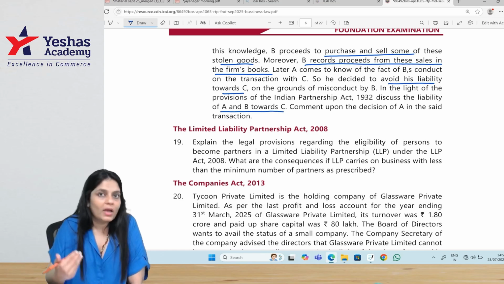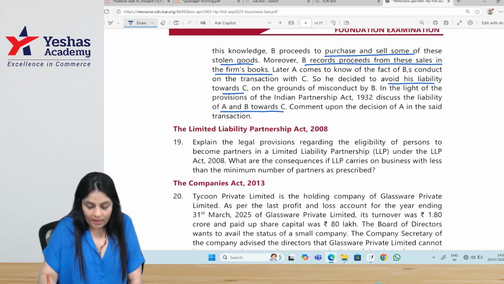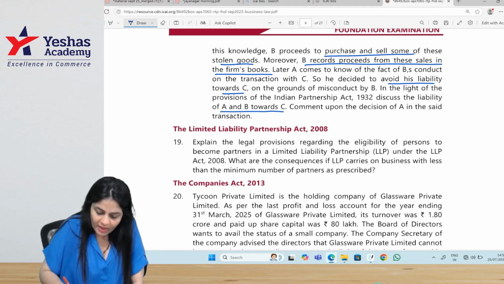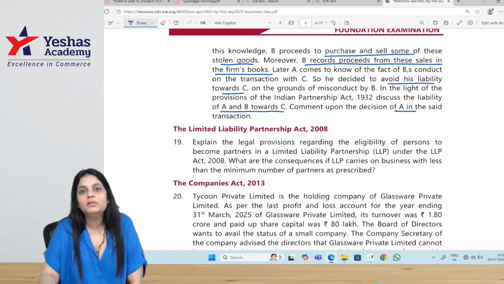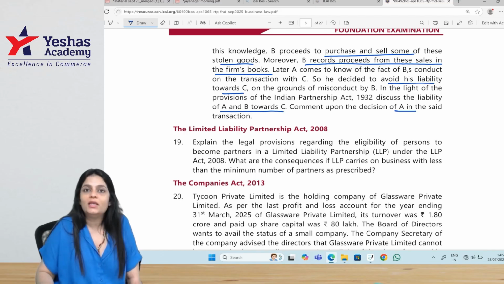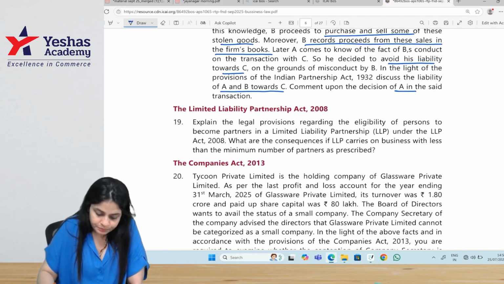They both are liable to C together. Comment upon the decision of A in the said transaction. He cannot say he is not liable. He cannot abstain from his liability. He is liable to contribute to C just like partner B.